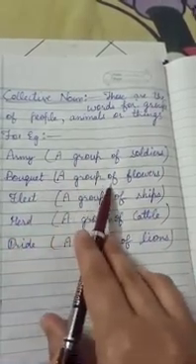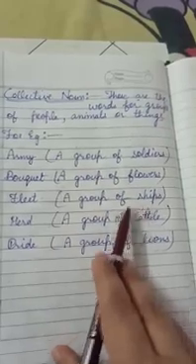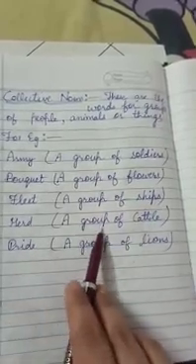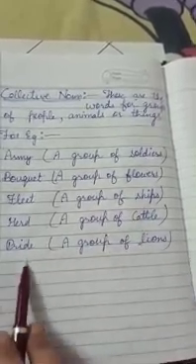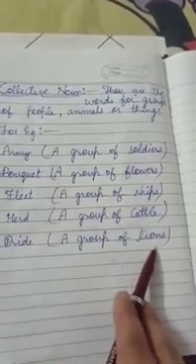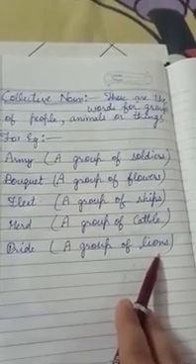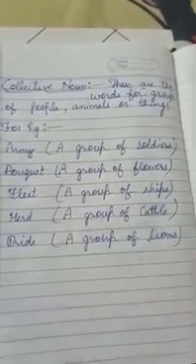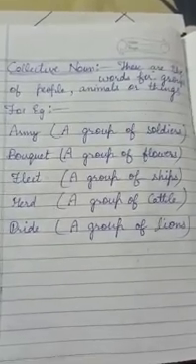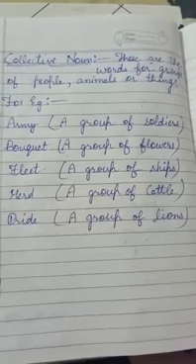Bouquet, a group of flowers. Fleet, a group of ships. Herd, group of cattle. And pride, a group of lions. So collective nouns are the words used for the group of people, animal, or things. Hope you understood the topic noun and kinds of noun.